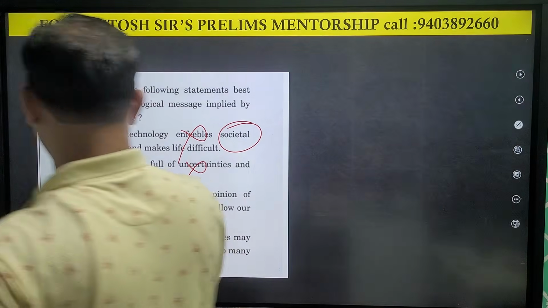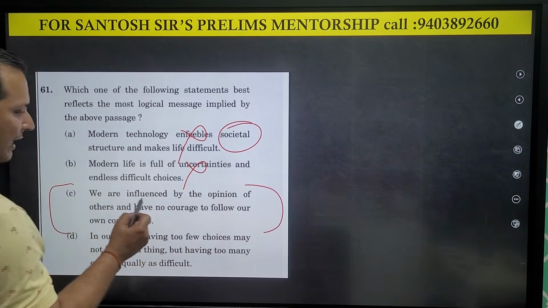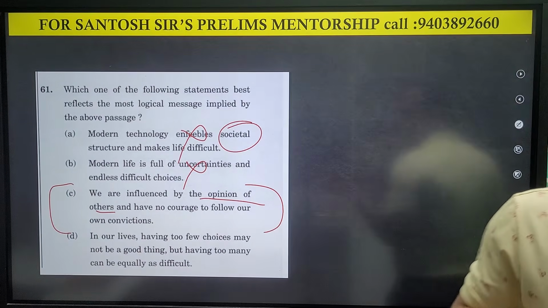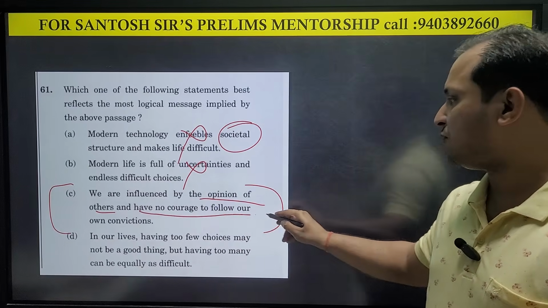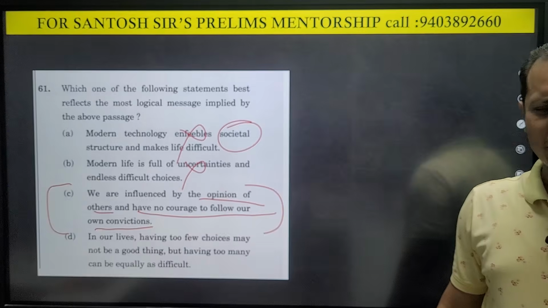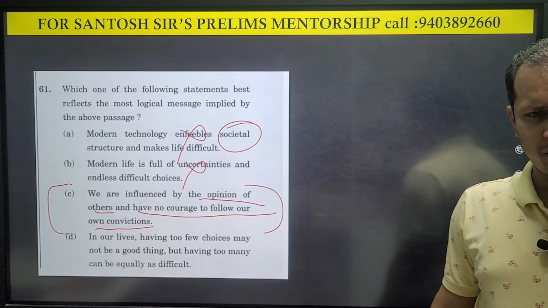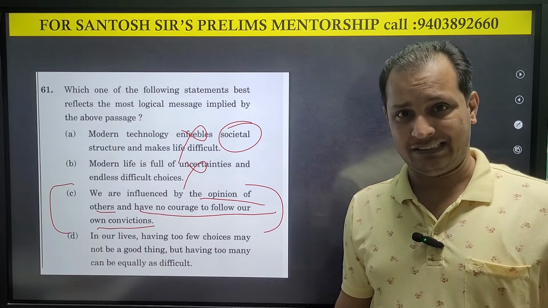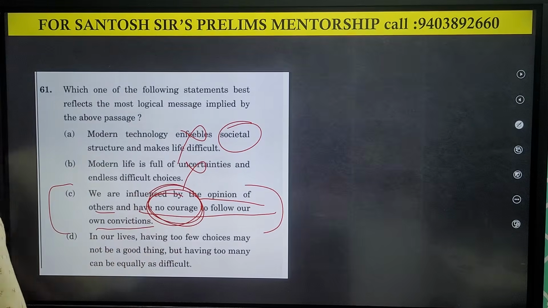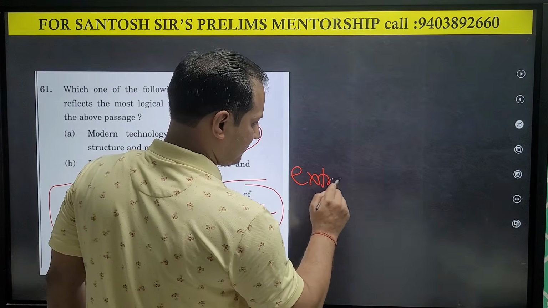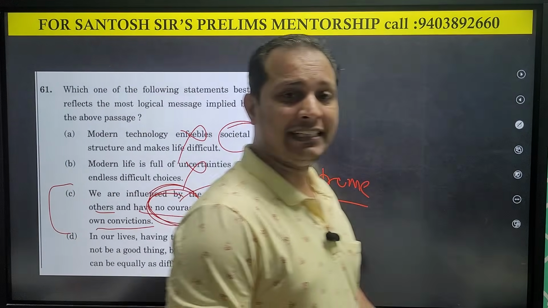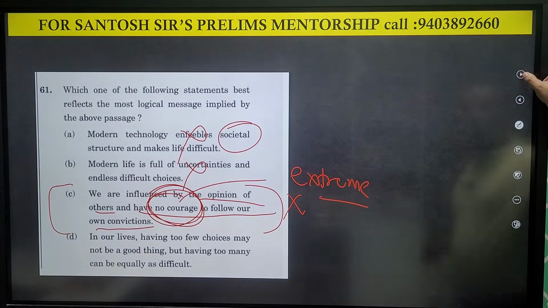Let us read option C. We are influenced by the opinion of others and have no courage to follow our conviction. Guys, is the passage talking about courage of conviction? The passage is not talking about courage of conviction. But if you have a doubt in your mind, apply the extreme word test. No courage. We have no courage. It's a very extreme word. Eliminate that. So you can see how we are eliminating the 3 options using the rules.